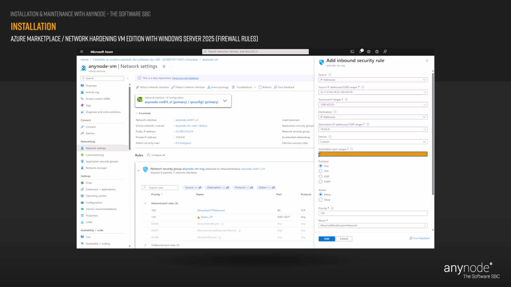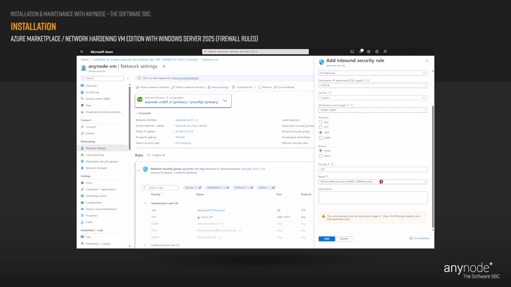At destination port ranges, use 10.0.0.0 to 13.0.0.0. At protocol, choose UDP. At action, choose allow. Accept the default value for the priority. At name, use Teams_RTP. Click on the Add button to continue.